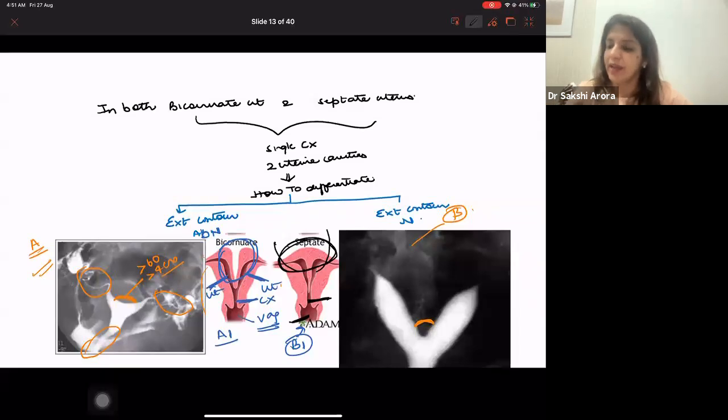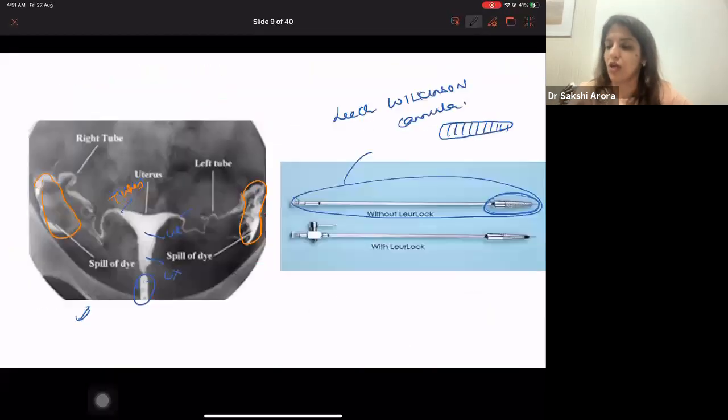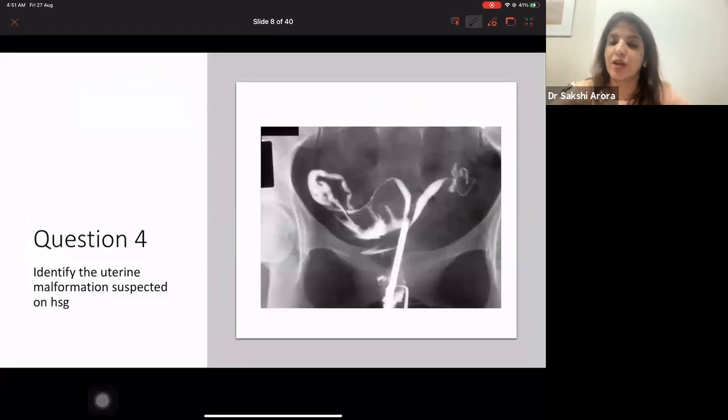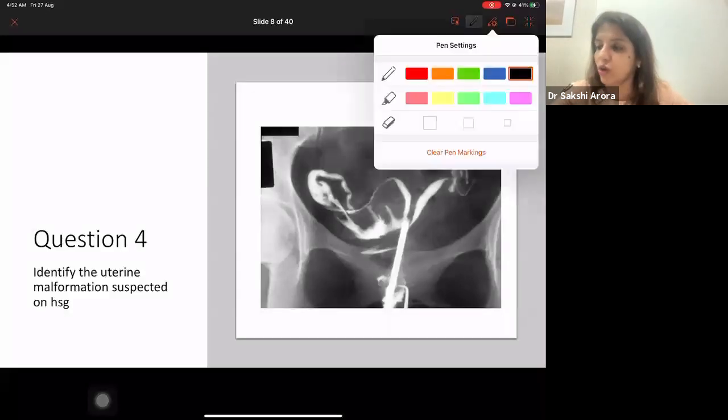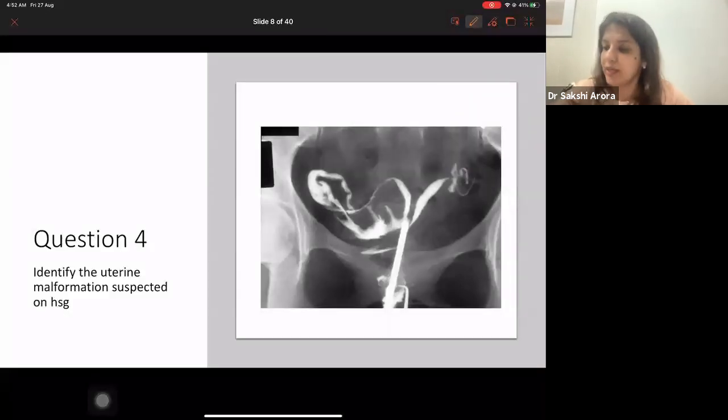Yes? Okay. Now, with this concept, look at question number 4. Again, you have to identify the uterine malformation. Again, you are going to follow the sequence which I have told you. 1 and 2 fallopian tubes. Because there are 2 fallopian tubes, it cannot be unicornuate, right? Single Leach-Wilkinson cannula, so it cannot be didelphus.